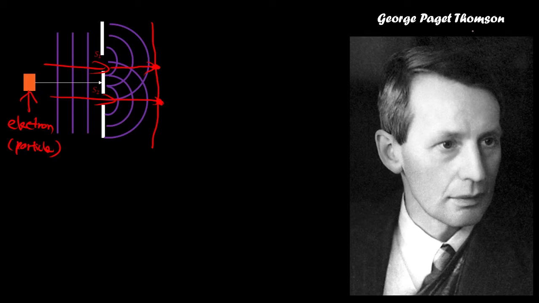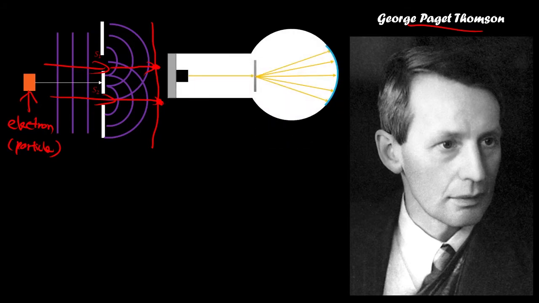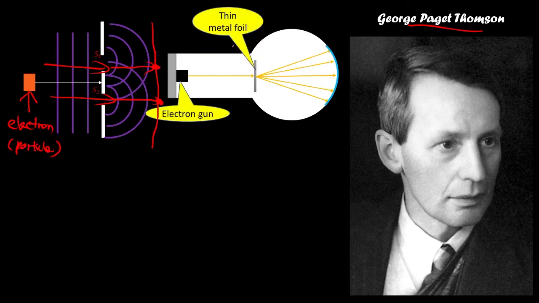But G.P. Thomson proved otherwise from cathode ray diffraction. What is cathode ray diffraction? It's the experiment that produces a diffraction pattern, as you have done with light, but in a special apparatus which we call a cathode ray tube. If you want to inject electrons, you have to inject them in a cathode ray tube. This is your electron gun, and this is a thin metal foil. What is this thin metal foil used for? Later I will discuss. Inside this cathode ray tube is a vacuum chamber, and here is a screen.